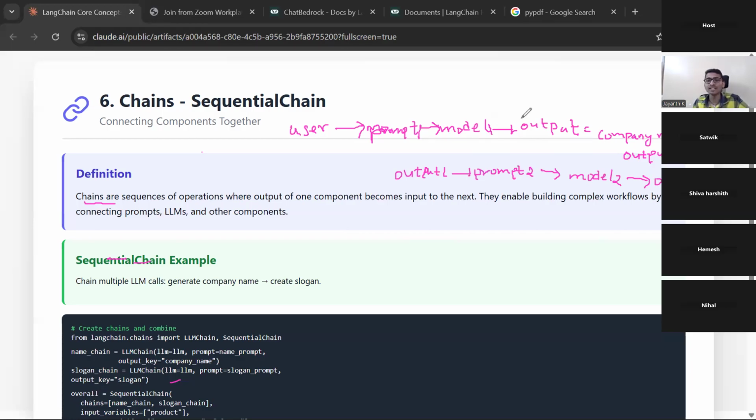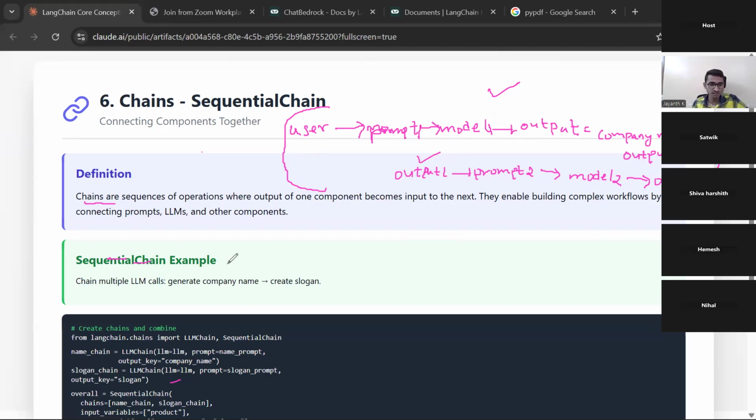And everything will be done by this chain, guys. The complete thing is automated. You don't have to give anything manually. Before, I showed how we have to give it manually. Now nothing should be given manually here. This is one chain, this is another chain, and you are sequentially joining these two chains independently.